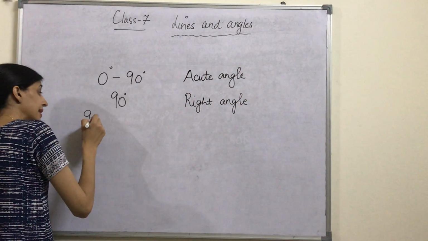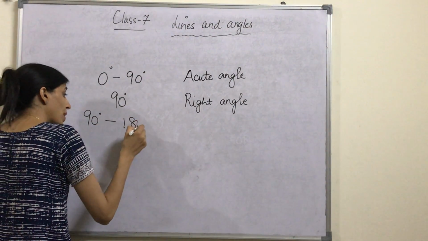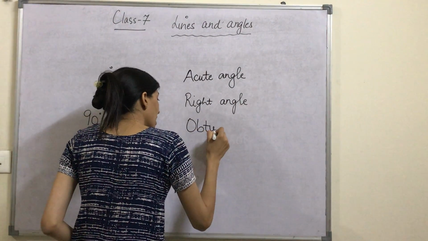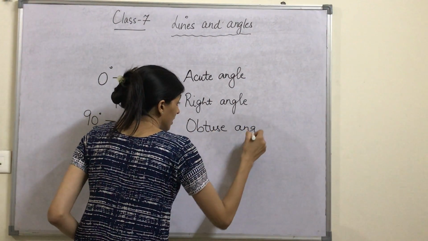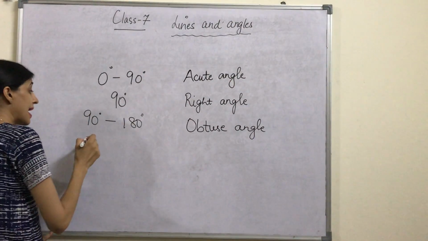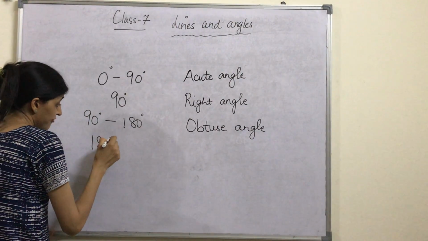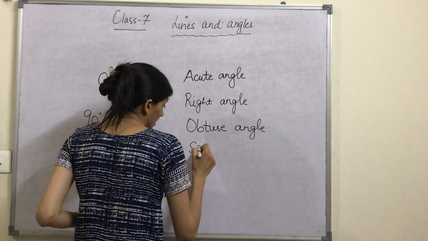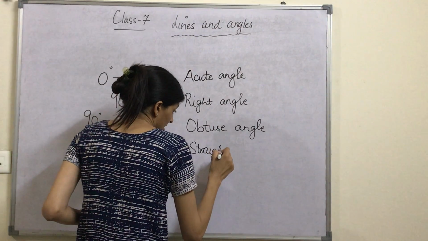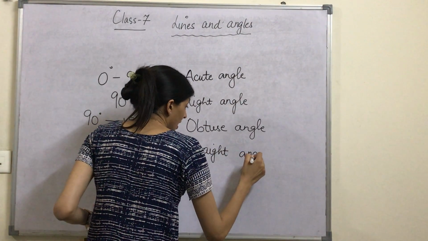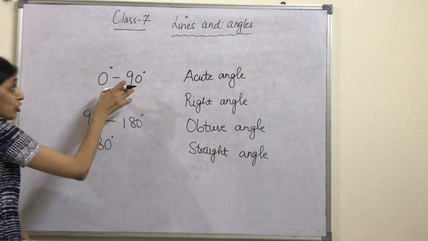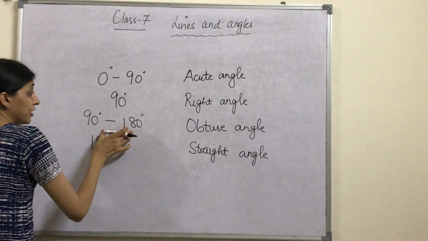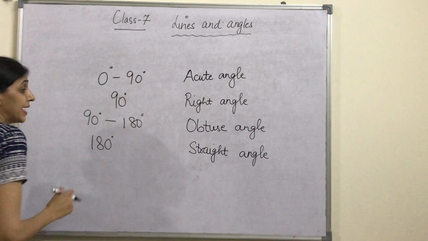If an angle lies between 90 degree to 180 degree, this angle is known as an obtuse angle. If it is complete 180 degree, this is known as a straight angle. Okay, 0 to 90 degree acute angle, 90 degree right angle, 90 to 180 obtuse angle, 180 degree straight angle.